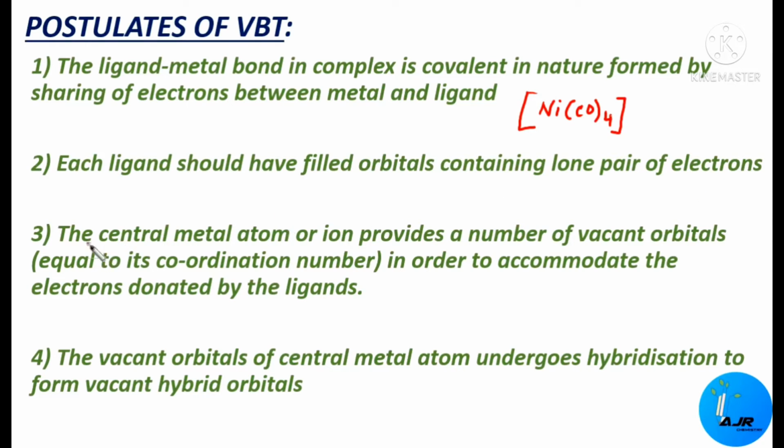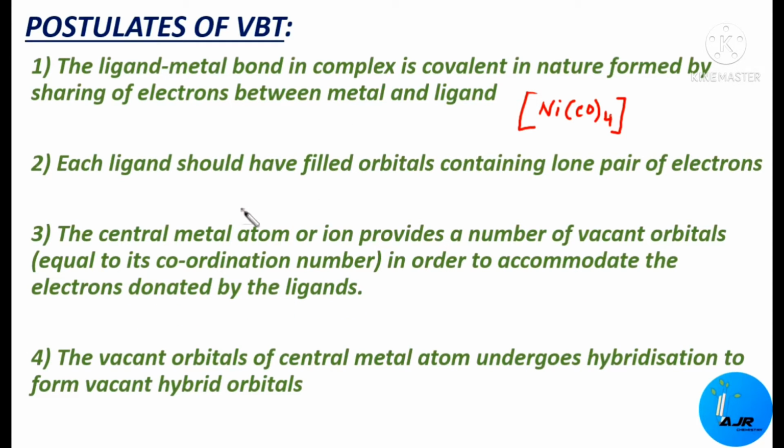The next postulate is that the central metal atom or ion provides a number of vacant orbitals in order to accommodate the electrons donated by the ligands. See, the number of vacant orbitals which this central atom is going to provide should be equal to its coordination number. Okay, understood? The central metal atom should provide some vacant orbitals. For what purpose? In order to accommodate the electrons donated by the ligands.